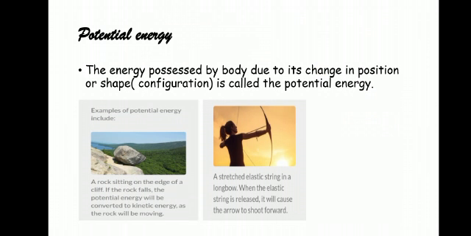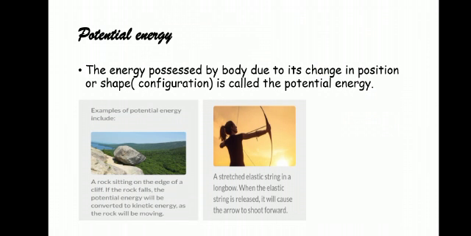Or if you are compressing an inflated balloon, it will get compressed, and when you release it, it will come back to its original shape. When it is in the compressed form, it is having potential energy. Now when you are stretching a rubber band, you will store potential energy.